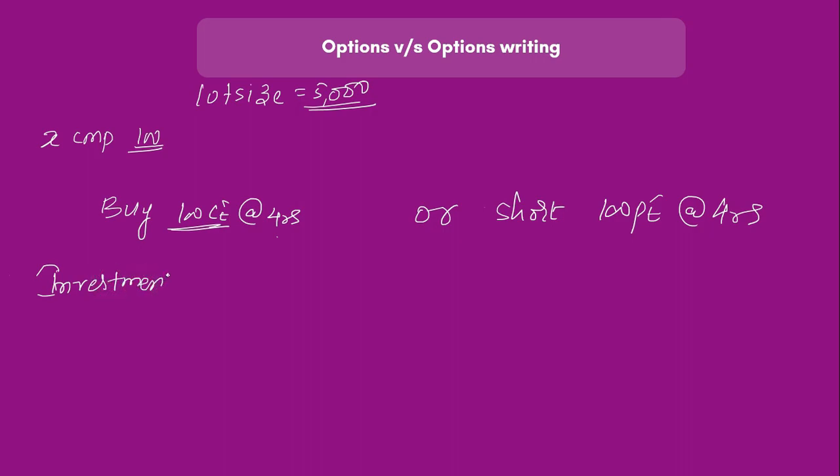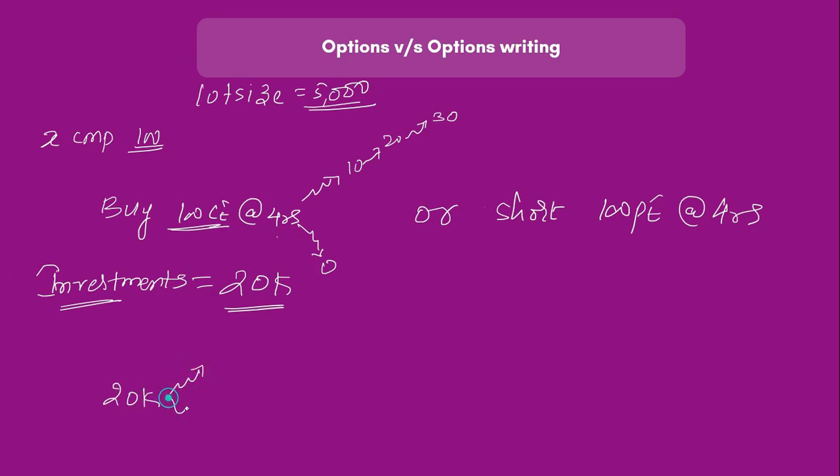Remember, options do not have any leverage. So here the 4 can become 10 or 20 or 30 or absolutely anything, or in the worst case it can become 0. So your 20,000 rupees invested can become 30,000, 40,000, 1 lakh, 2 lakh, or in the worst case 20,000 would become 0.